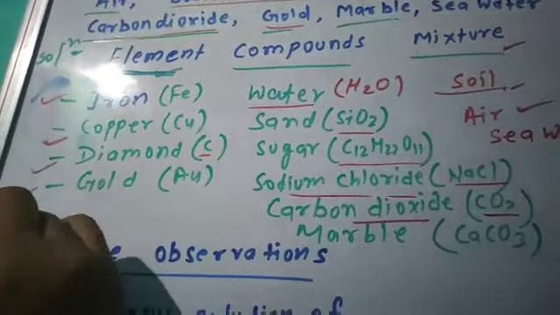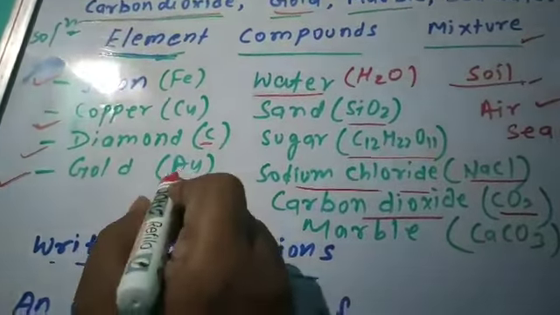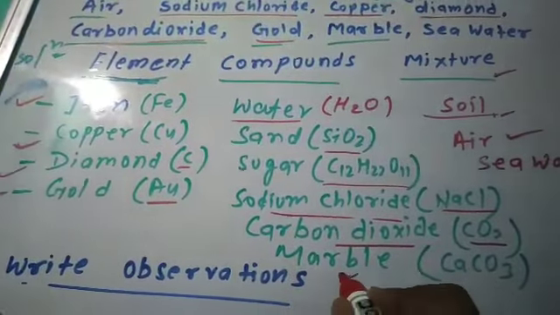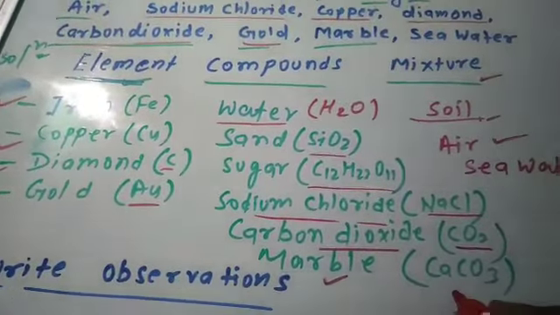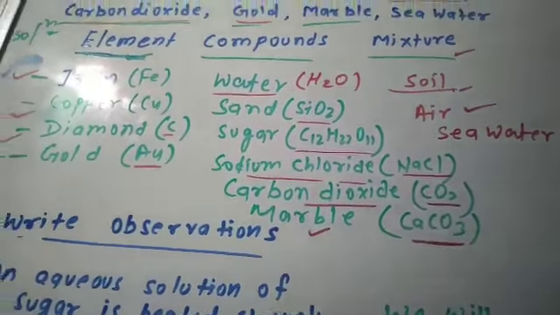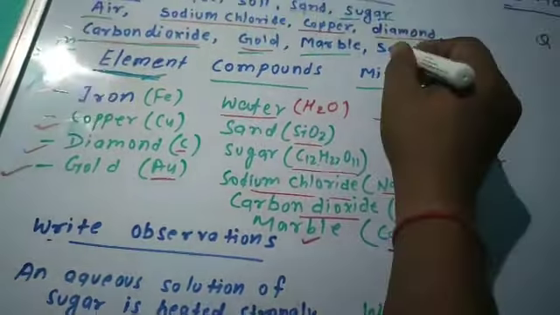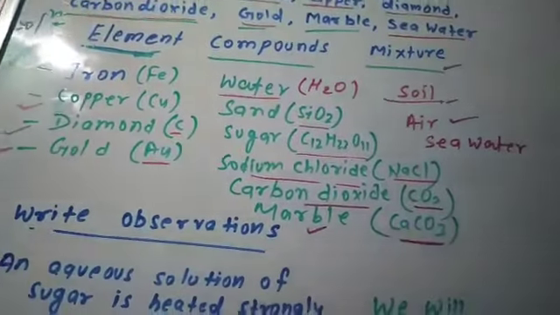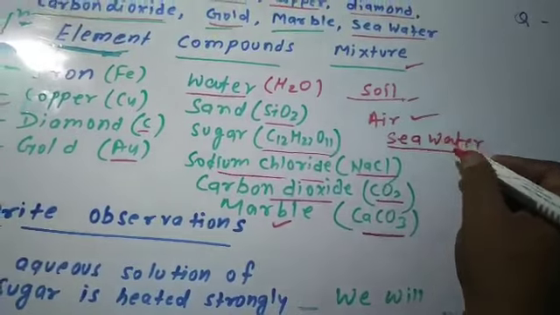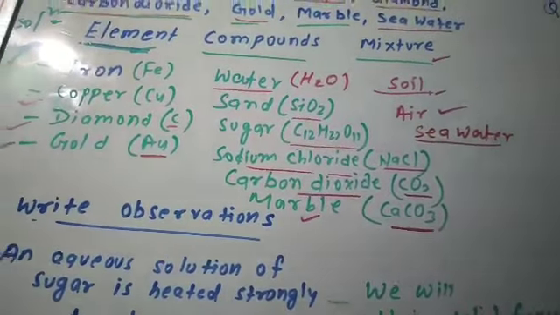Gold is an element. Its symbol is Au. Marble is a chemical compound, and its chemical formula is CaCO3, calcium carbonate. And this is the last one, seawater. Seawater is a mixture of salt, water, sand and other minerals.